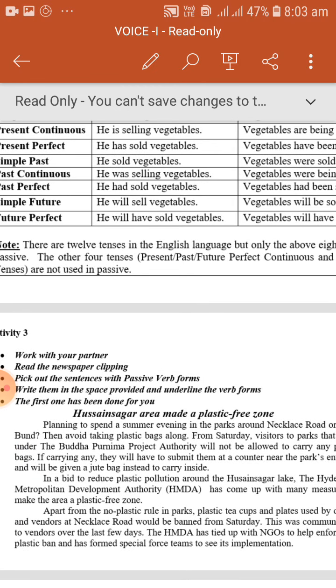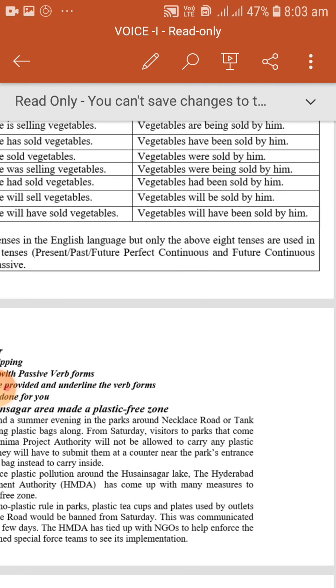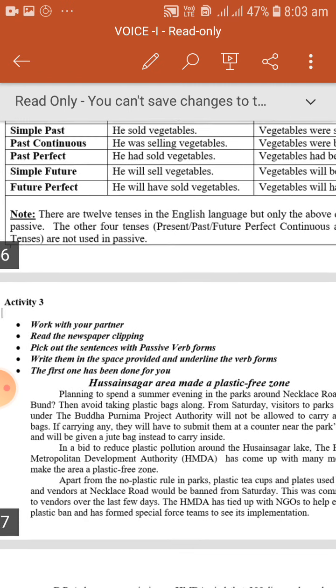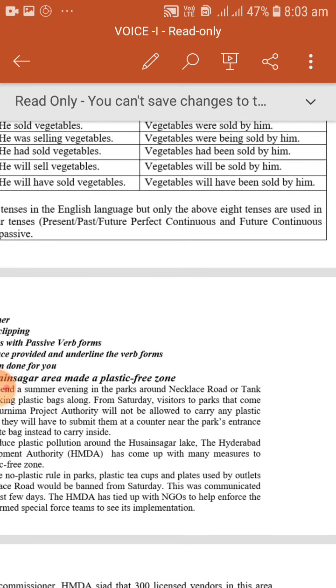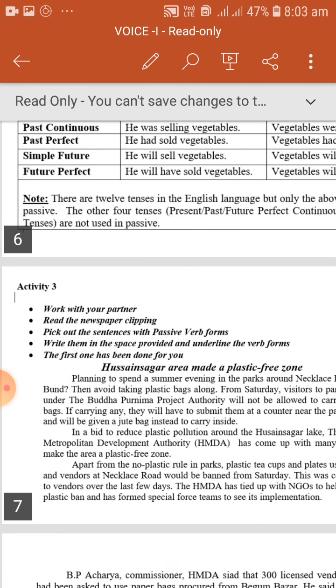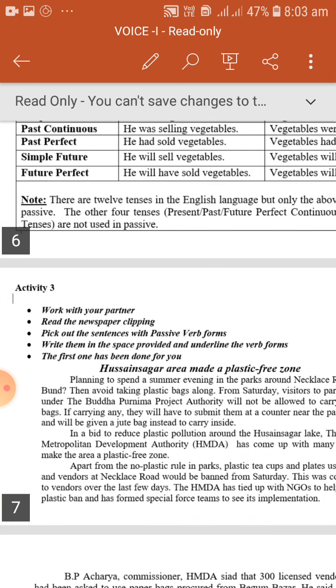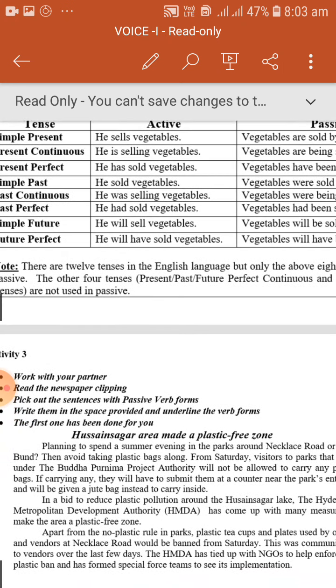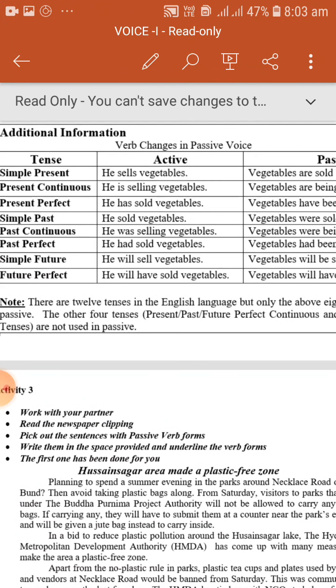Note, there are 12 tenses in the English language, but only the above 8 tenses are used in passive. The other 4 tenses like present, past, future perfect continuous and future continuous tense are not used in passive voice. He is selling is there, he was selling is there. So present continuous, past continuous is there.